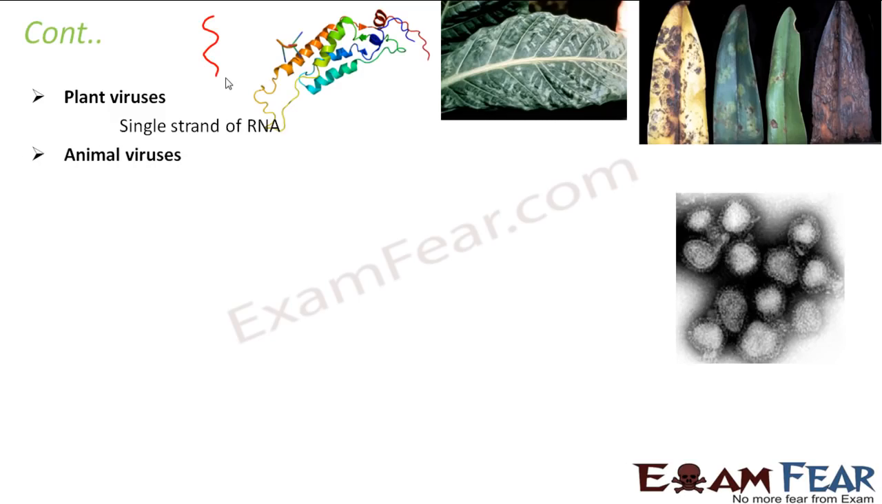When I talk about animal viruses like maybe the influenza virus or the measles virus or the flu virus, when I talk about such viruses, they contain double strand of RNA or DNA. So it might be RNA, it might be DNA, but they contain double strand, somewhat like this.